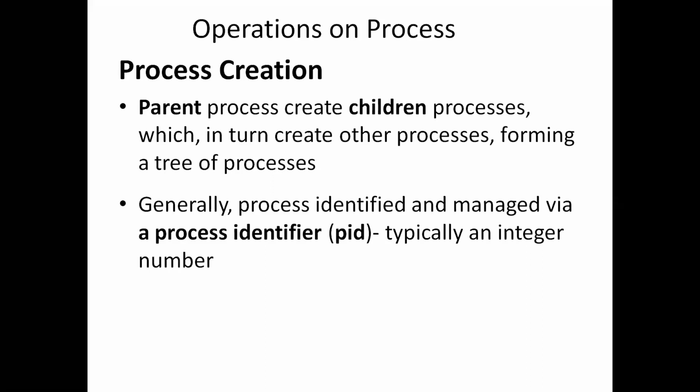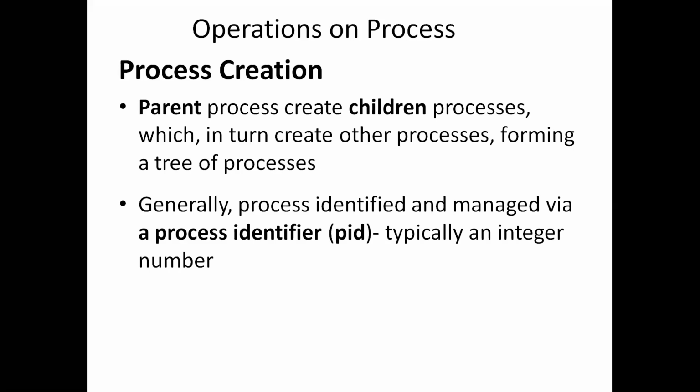Each of these new processes may in turn create other processes, so it forms a tree-like structure.